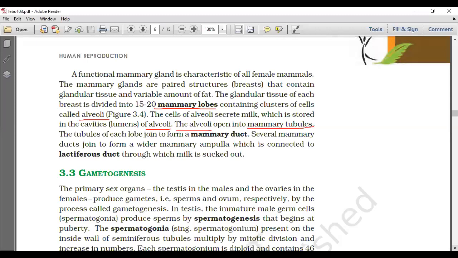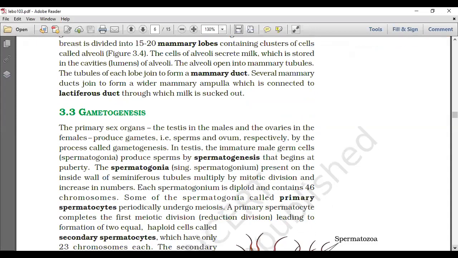Alveoli open into mammary tubules. The tubules of each lobe join to form a mammary duct. Several mammary ducts join to form a wider mammary ampulla, which is connected to the lactiferous duct, through which the milk is sucked out. So this is a sequence question. Need to focus here for sequence. Let's continue with gametogenesis.